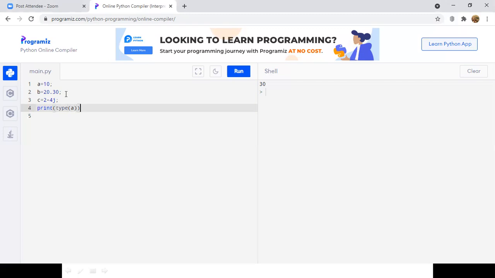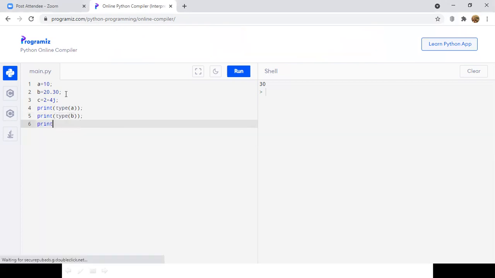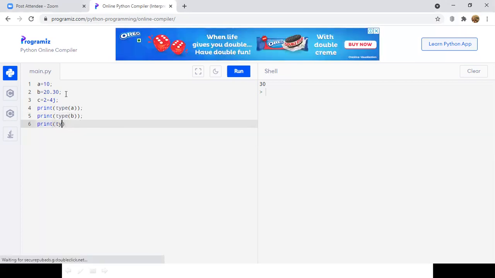If I use the function called type, it will mention the data type of the variable. So print type of A, and if you want to know the data type of variable B, I can simply give print type of B. And if I want to know the data type of the variable C, I can simply give type of C. Now if you execute this program, the data type of variables A, B, and C will be printed on the output.